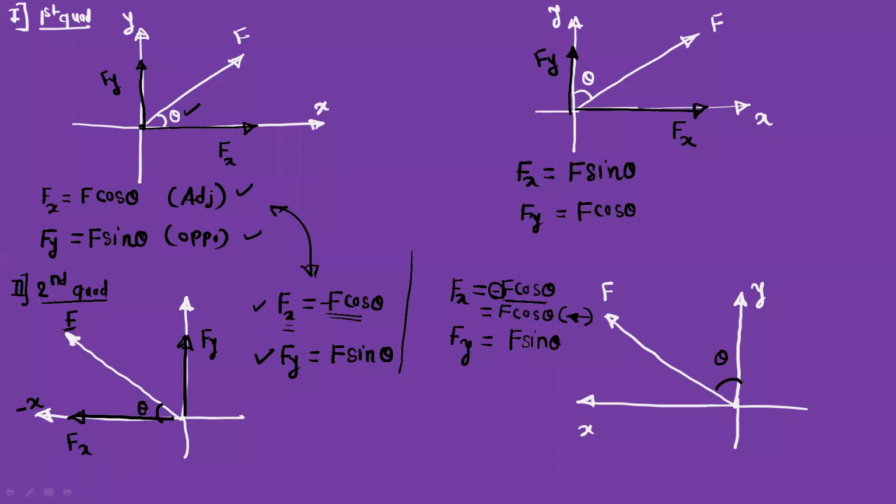Okay. For Fy, the magnitude is F sine theta. So it is represented as F sine theta, and this direction is the positive y direction. Okay. So I hope this resolution is clear in the second quadrant and how to represent the force. So this is the force component representation: F cos theta acting towards the negative x direction. And in the calculation, when we add different components, we have to take this value as a minus. So now we will see how to resolve the force in the third quadrant.